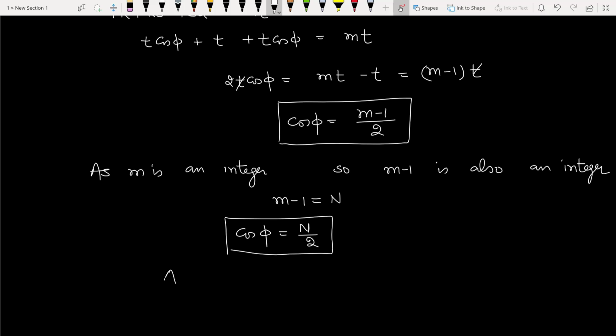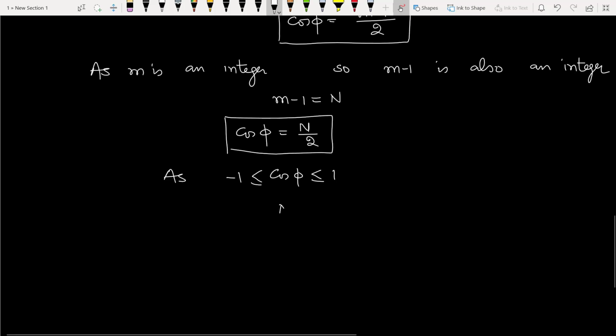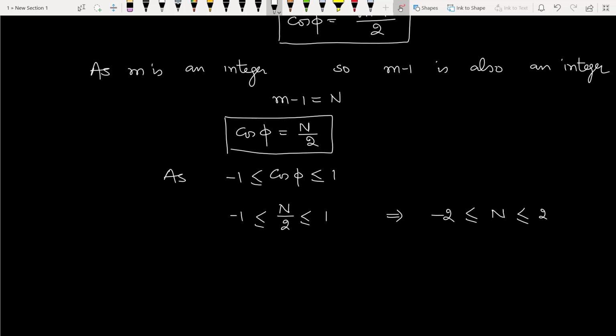As we know, cos phi can have values between 1 and minus 1. So if we substitute cos phi equal to n by 2, it gives us that n can have values from minus 2 to plus 2.